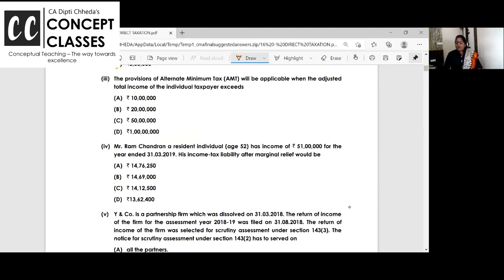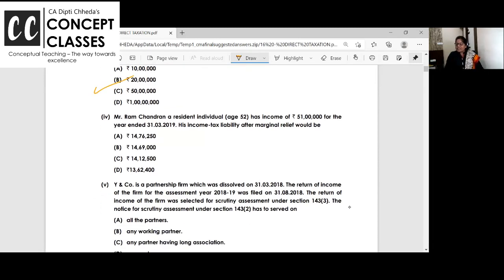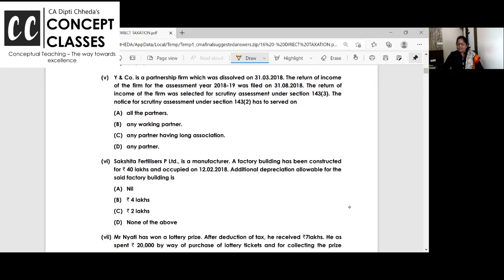Next, alternative minimum tax is applicable when the adjusted total income, after chapter deductions, exempt income, section 10AA, and other such deductions, are all added back, exceeds 20 lakhs. Then alternative minimum tax provisions are applicable. Ramchandra, a resident, has income of 51 lakhs. His income tax liability after marginal relief. Now this I am leaving, same as what we did.